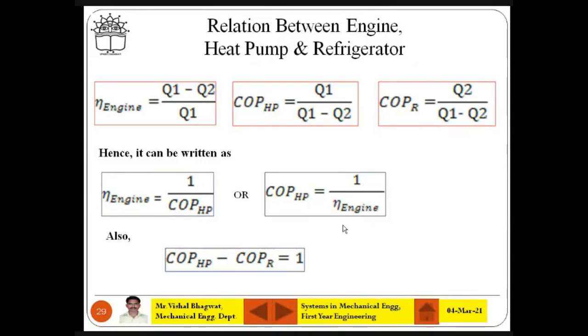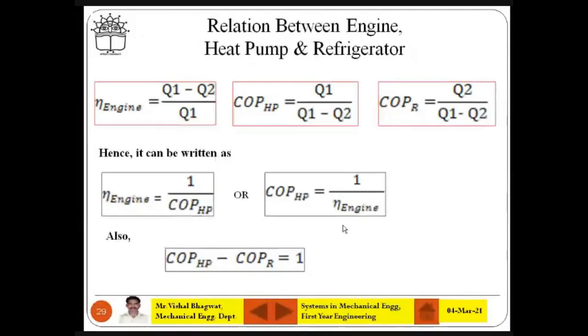And for the heat pump and refrigerator, you find out the coefficient of performance instead of efficiency. Roughly, coefficient of performance and efficiency are all the same, because actually we are measuring the performance of the device. Just the terminologies are different. And why do we teach like that?